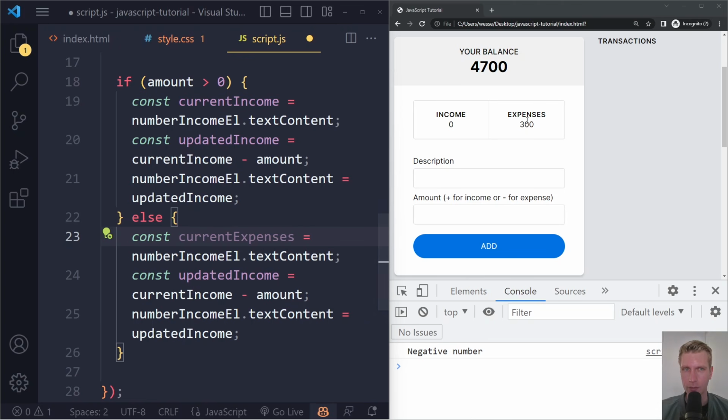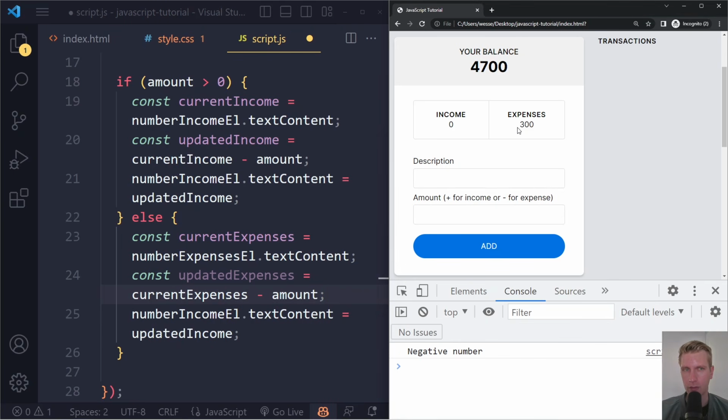And it's going to get that from this element that holds this number, number expenses L dot text content, right? And then we can say this is going to be the updated expenses. It's going to be the current expenses minus the amount, right? So currently we had 300 here and we had groceries negative 300. So if I click on groceries, and I remove that transaction, the expenses should become 0 again.